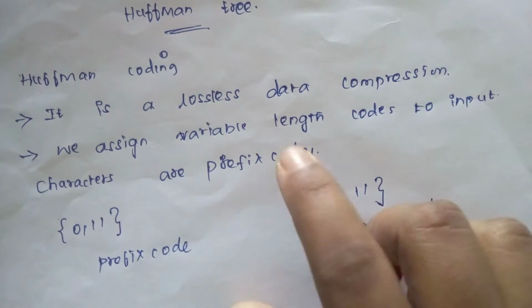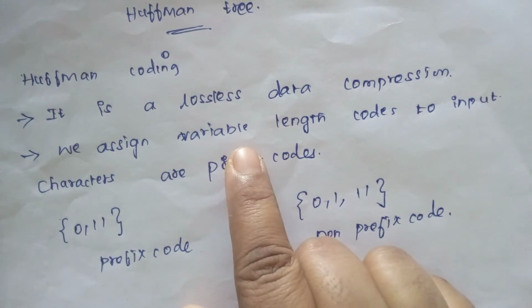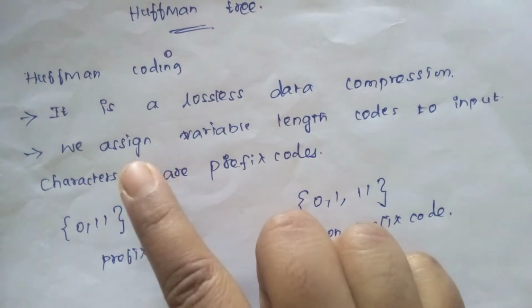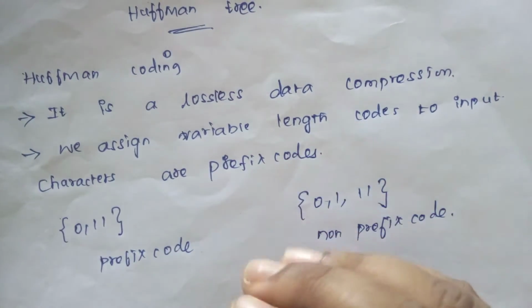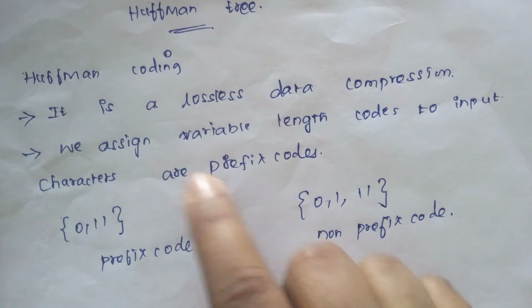These processes happen in Huffman coding. Huffman coding is used for lossless data compression. We assign variable length codes to input characters, which are called prefix codes.